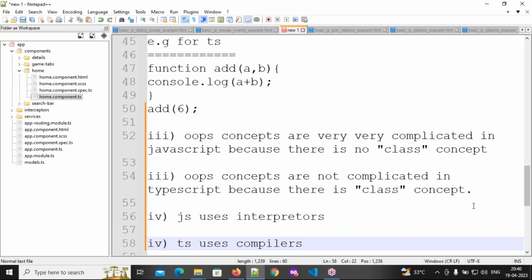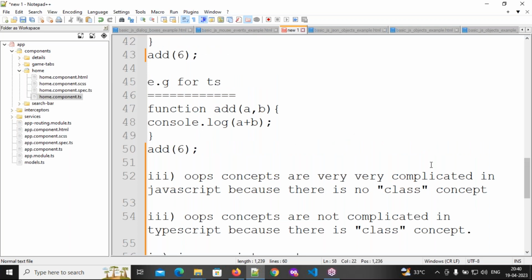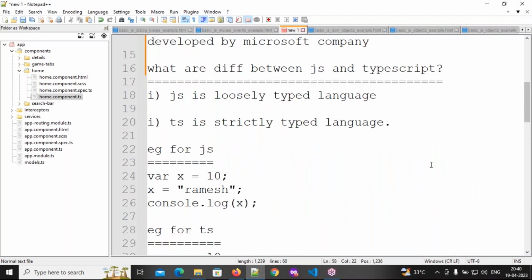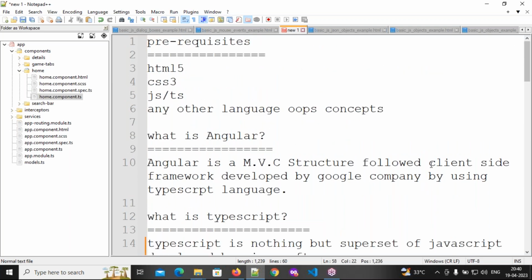So this is the fourth point. Is this point clear everybody? Respond please. Hello? Yes, sir. Okay, so these are the differences between JavaScript and TypeScript. Clear everyone? Okay, right. This is about the differences.